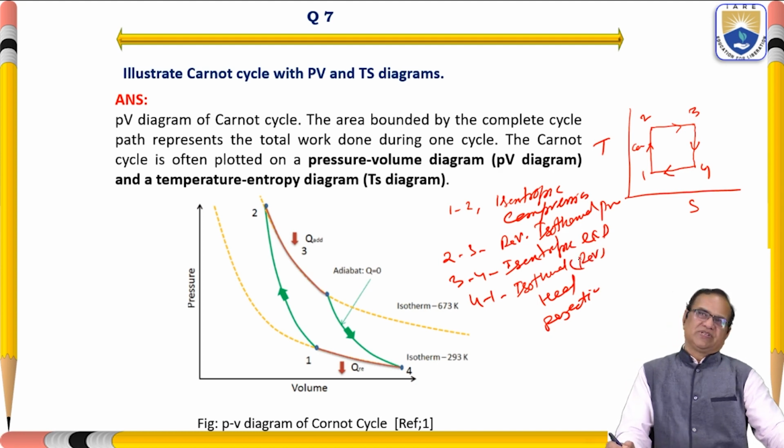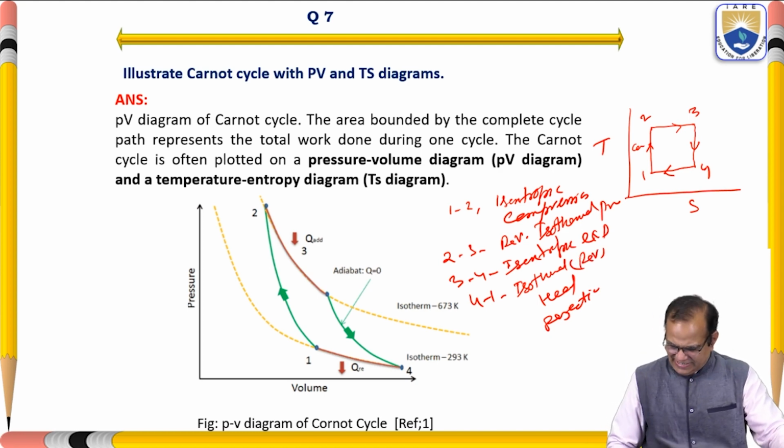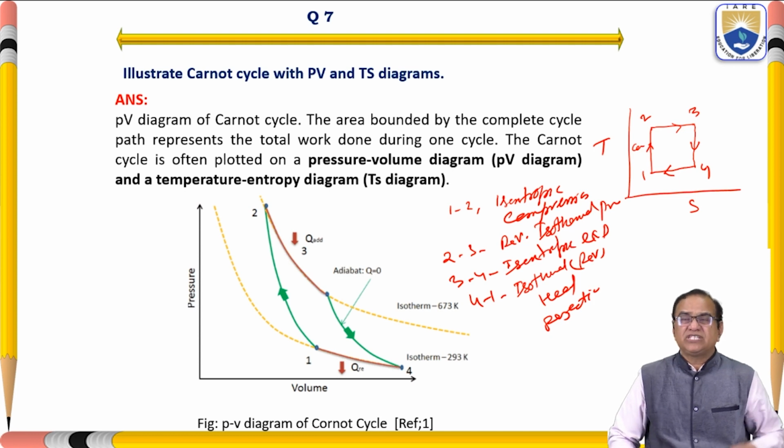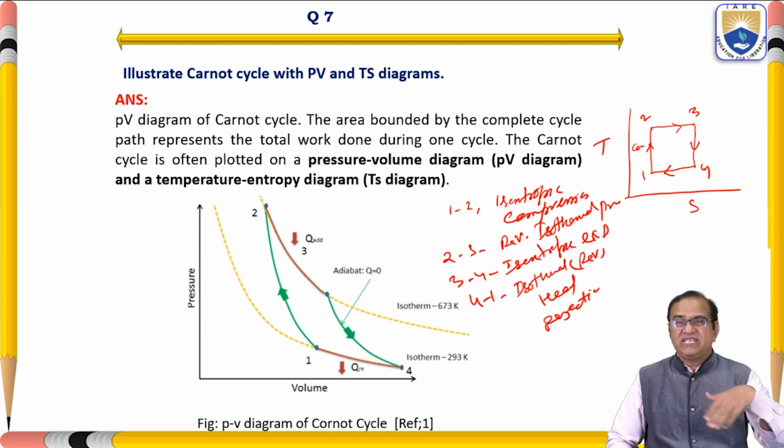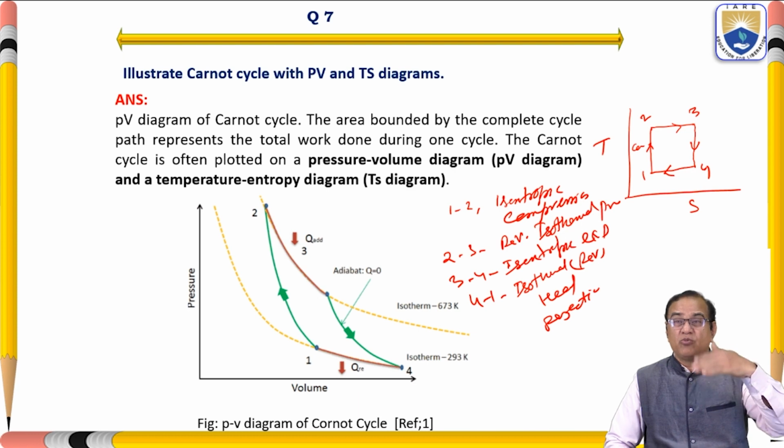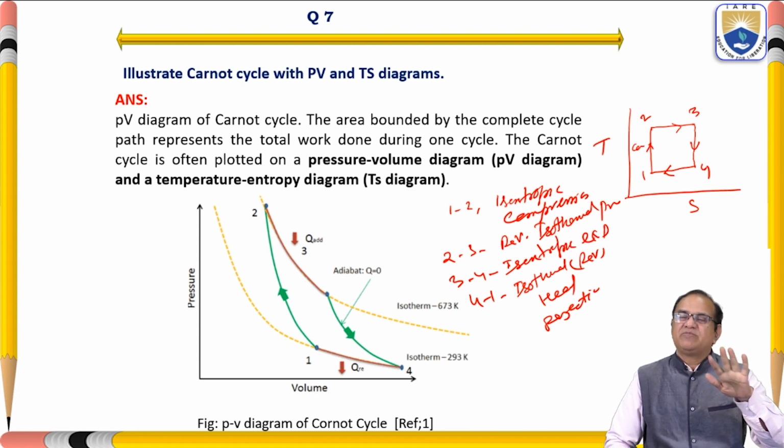All processes are reversible. So this is the PV and the TS diagram, and this gives the highest efficiency. If any engine we are constructing gives more than this efficiency, it means there is some problem and we have to relook at that.